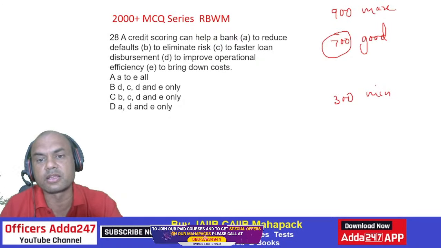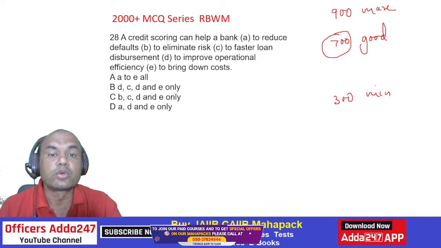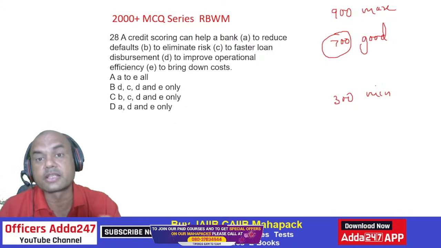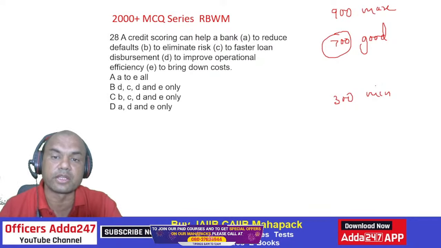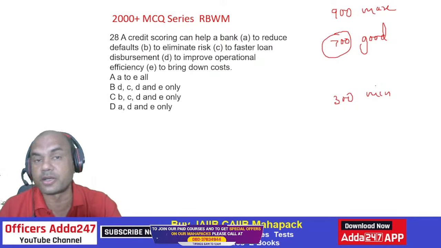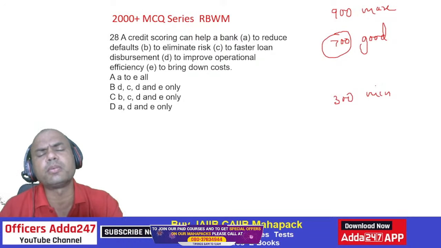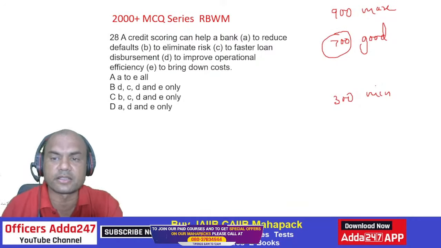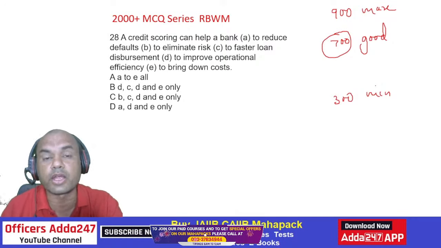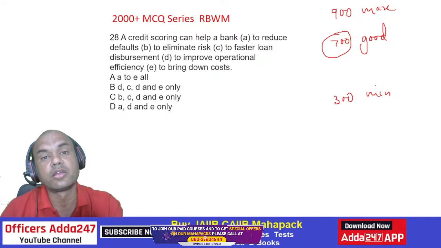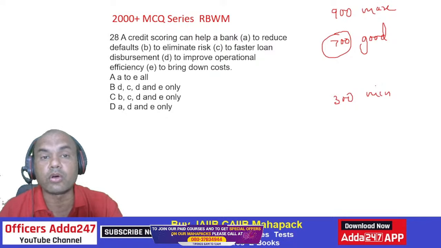If somebody has a good credit score, it means the defaults may be less. This person has less chance of defaulting. That's why this credit score is good. To eliminate the risk, correct? Elimination of risk means risk of default, so again it relates to A only. For faster loan disbursement, that is also a very important point. Without this credit score, I'll have to search so many things. In this CIBIL report, what do we get? We get all the loans of that customer. Whatever loans that customer has taken, all the loans are known.